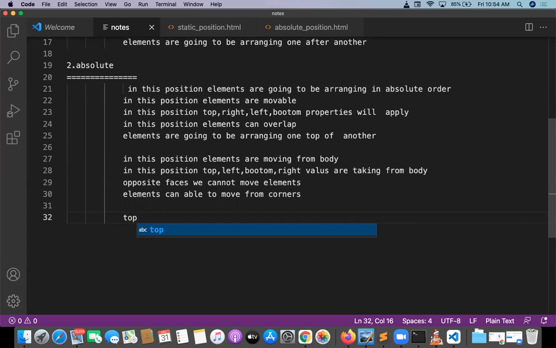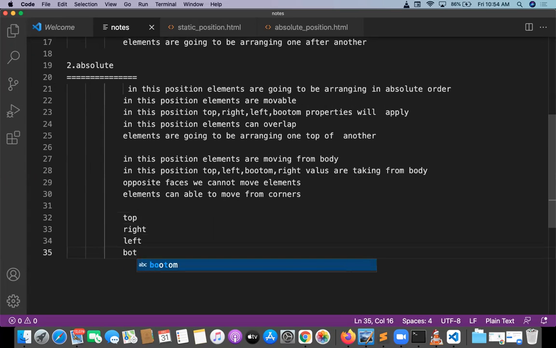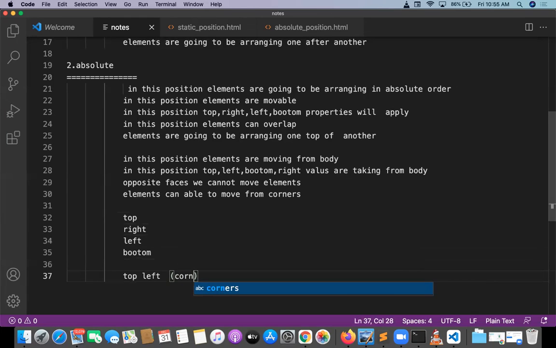So can I give top? Top will work, right? Can I give right? Individual. Can I give left? Yes. Can I give bottom? Separate. Only top I want to move, yes, possible. Only left I want to move, possible. Only bottom I want to move, possible. Only right I want to move, possible. Okay, now tell me, can I move top left? Top left is corner or not? Corner. Top left is basically corner. Corner will apply. So top left element can able to move.